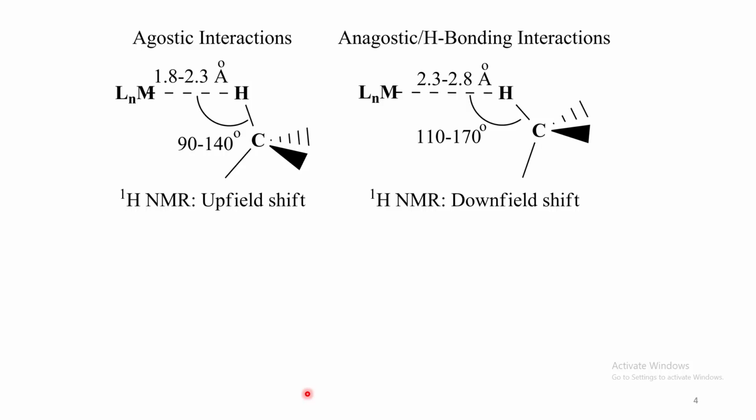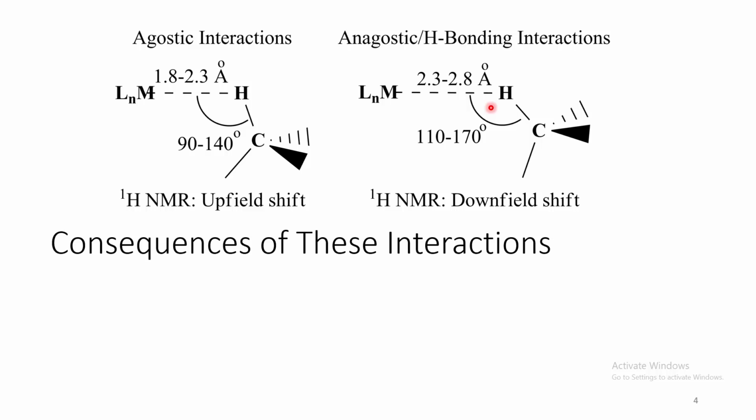This type of interactions can be distinguished in this particular way. Now, in case of agostic interaction, this metal hydrogen distance is much shorter compared to anagostic interaction, as well as this particular angle is much smaller in case of agostic interaction. Agostic interactions are characterized by upfield shift of this particular proton in 1H NMR, while anagostic interaction results in downfield shift of this particular proton in NMR.